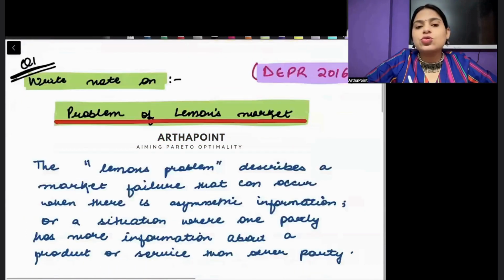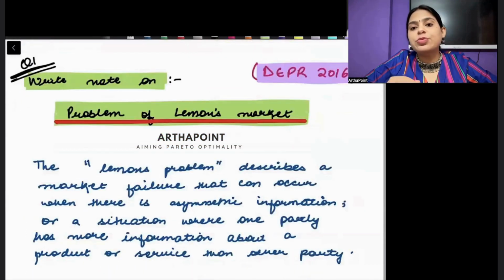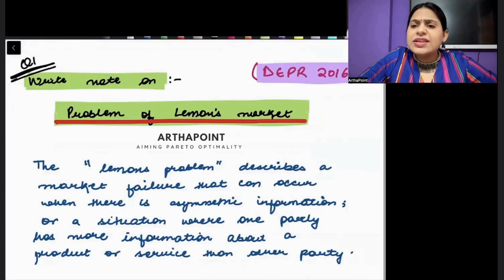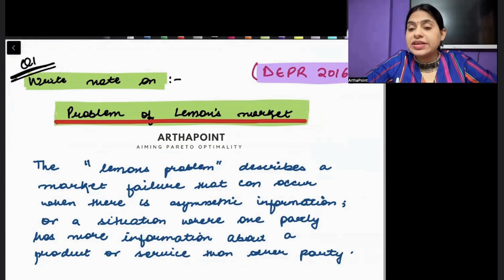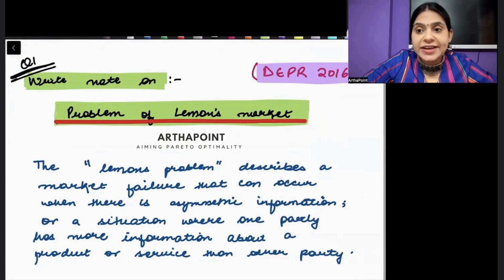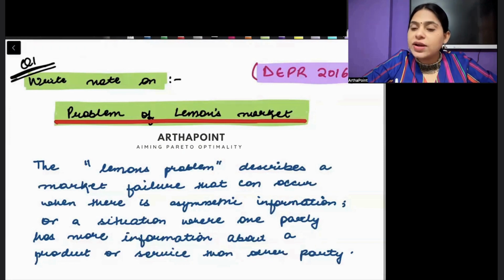Okay, beta. Let's look into this question. The question says, write a short note on the problem of lemons market. Now, all of you will know कि what is a lemons market. सबको पता होगा कि जब एक प्रोडक्ट अपनी क्वालिटी से ज्यादा प्राइस में बिकता है, जब आप नहीं आइडेंटिफाई कर पाते हो कि क्या उस प्रोडक्ट की क्वालिटी अच्छी है या बुरी है, राइट, देन दैट्स द प्रॉब्लम ऑफ लेमन्स. जैसे व्हेन यू आर इनटू अ सेकंड हैंड कार मार्केट, you don't know whether it is a good quality car or a bad quality car. So when that happens, that is the problem of lemons, right?